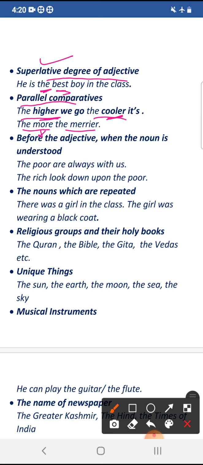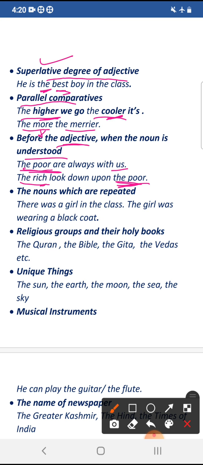Then another use of the article the is before an adjective when the noun is understood. हम adjective के साथ इसको use करते हैं, तो noun को हम omit करते हैं उस वक्त, because the noun is understood. For example, the poor are always with us. The poor here means poor people, all poor people. The rich look down upon the poor. अमीर गरीबों से नफरत करते हैं. The rich means the whole community of rich people, and the poor means all poor people.